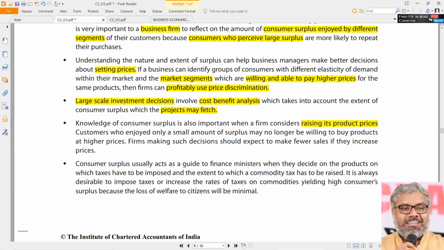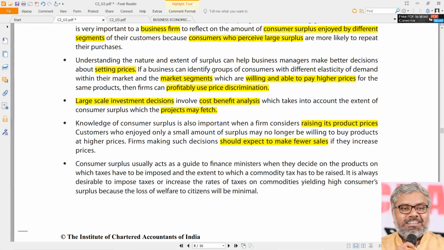So definitely any particular organization that wants to increase their prices cannot do that until and unless they understand the concept of consumer surplus. If they increase prices, they should expect to make fewer sales, naturally, because the theory of demand works. Consumer surplus is reducing because marginal utility is also reducing, and of course the demand is reducing when the prices are increasing. When the prices are decreasing, then the demand will increase.